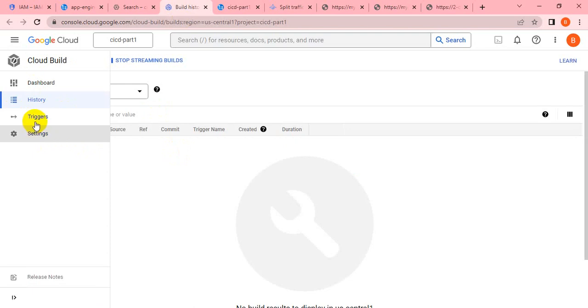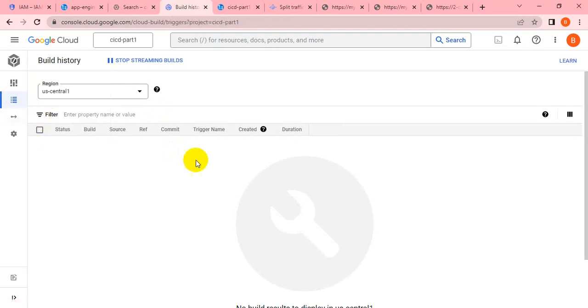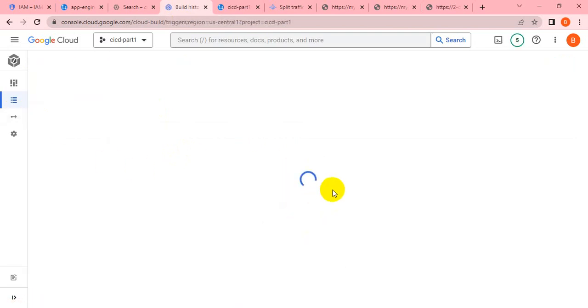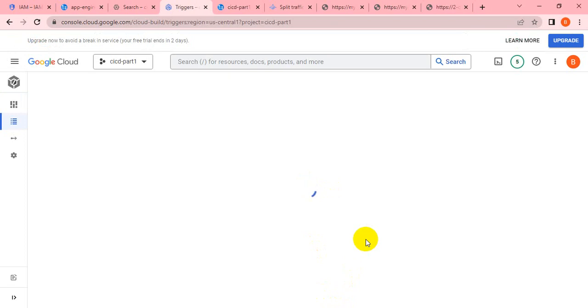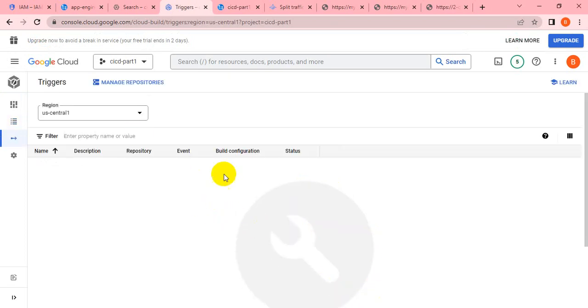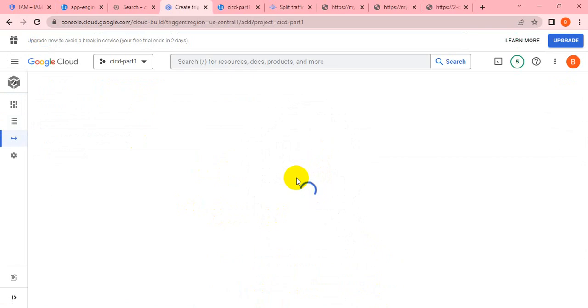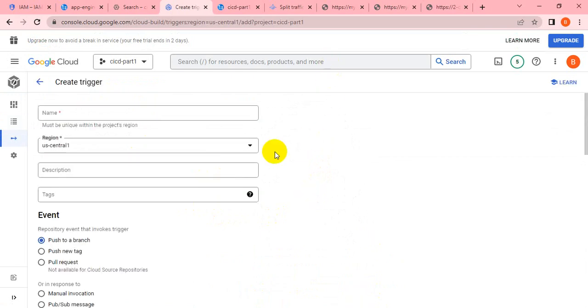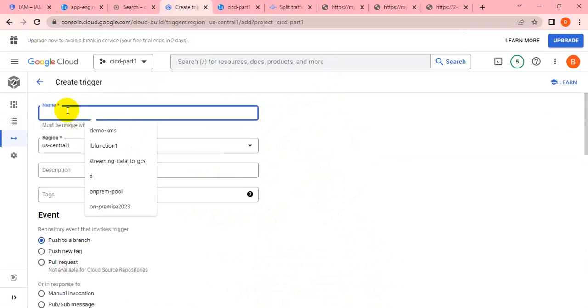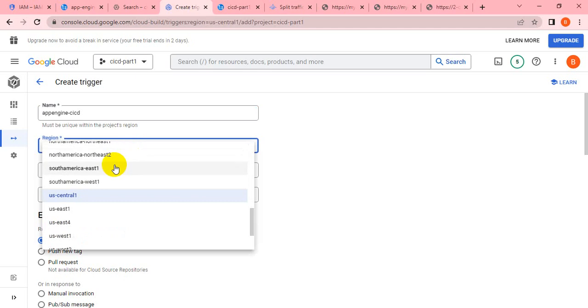So here basically I have to go to the triggers. Then I have to create a trigger, app engine CICD, right? You can define the region, whatever region you want to select.